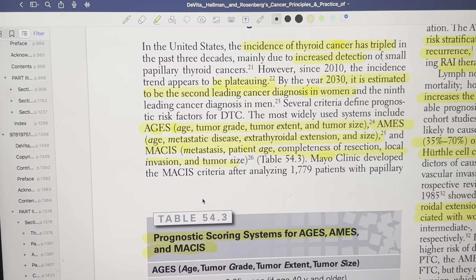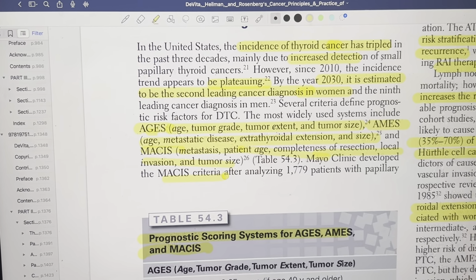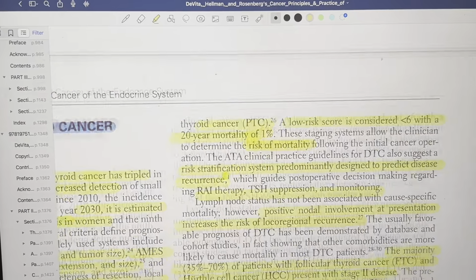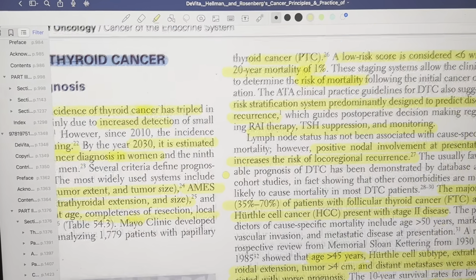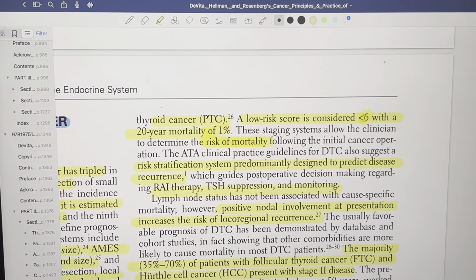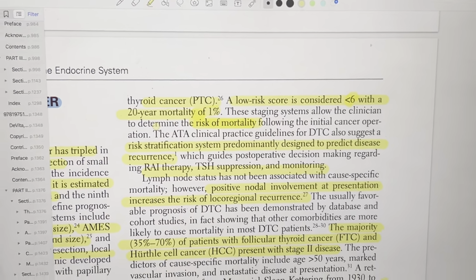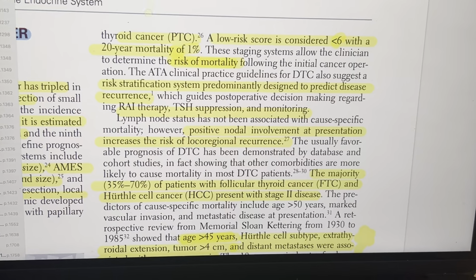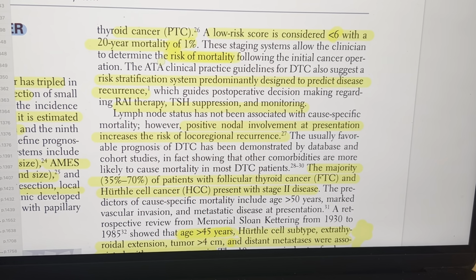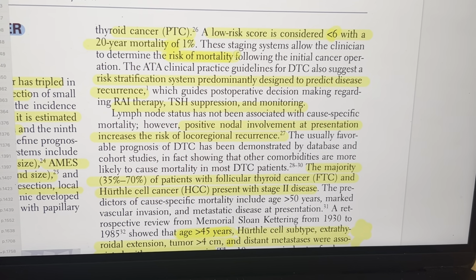Mayo Clinic developed this MACIS criteria in around 1779 patients with papillary thyroid carcinoma, PTC, and a low risk is considered when the score is less than 6. That indicates a 20-year mortality of around 1%. This staging system allows clinicians to determine the risk of mortality following the initial cancer operation.